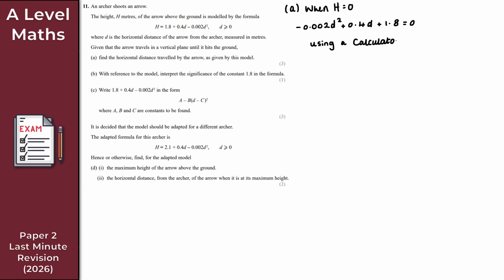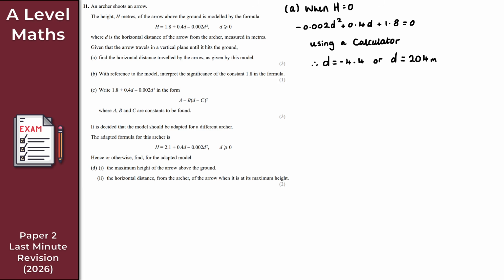What we get then is two solutions here for D. Well, there's a problem with one of those solutions. Using a calculator, D is equal to minus 4.4, or D is equal to 204. Okay, that's 204 meters there. Now, this solution here is a problem. Why is that a problem? Well, D is the horizontal distance of the arrow from the archer.